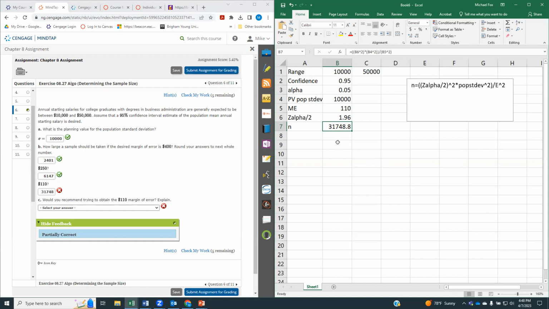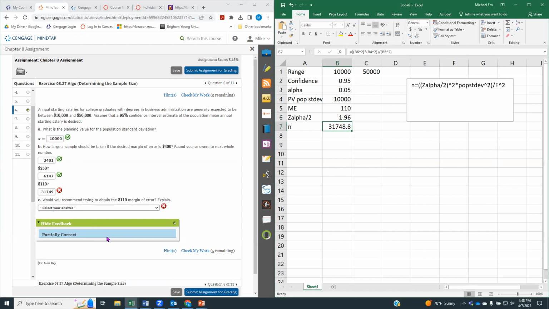So now we're going to do 31,749. I guess they want us to round that z of alpha divided by 2 to 2 decimal places. What bothers me about that is I don't think it tells us that anywhere, like round your intermediates. So that's a little frustrating.